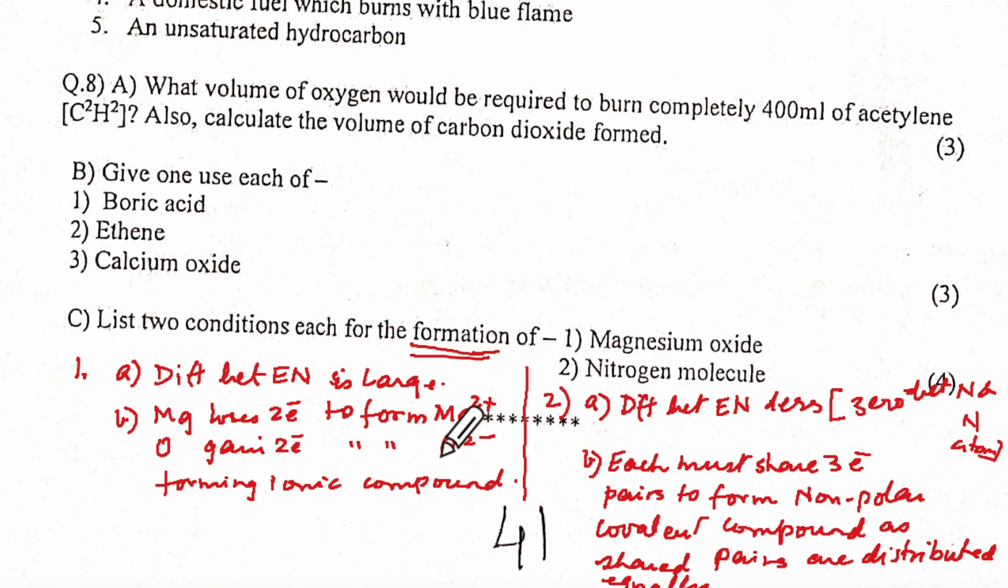Then it makes sense. See now, for the formation of, okay, this is an ionic bond and this is a covalent bond, and what are the two conditions? Now it makes sense why they put 4 marks. Okay, so we finished the paper here.